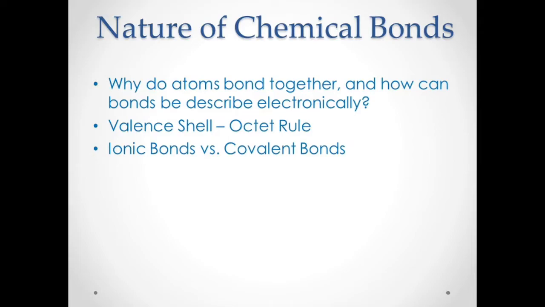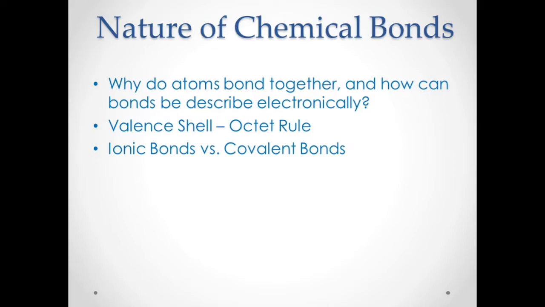it becomes the same electronic configuration as argon. Potassium is 19, so it has 19 electrons, and argon has 18 electrons. So potassium will give up its one electron, so that it becomes the same electronic configuration as argon.